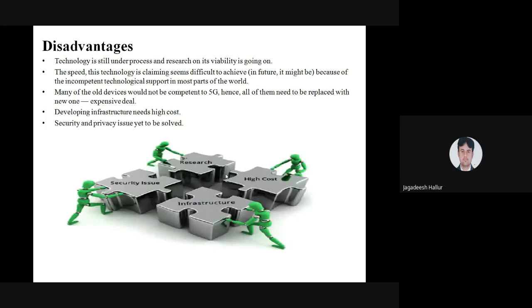The disadvantages are what? The technology is still under process. The research is going on, and the cost is also very high. The infrastructure work is also remaining. It requires better infrastructure for connectivity. Security is also an issue that has to be solved. These are the disadvantages that come under the 5th generation.